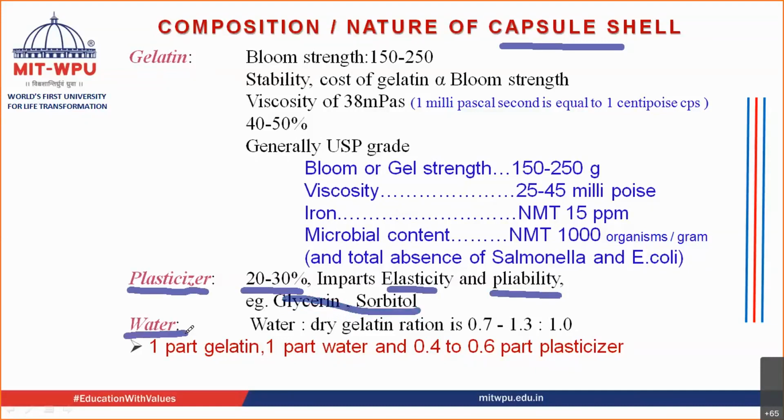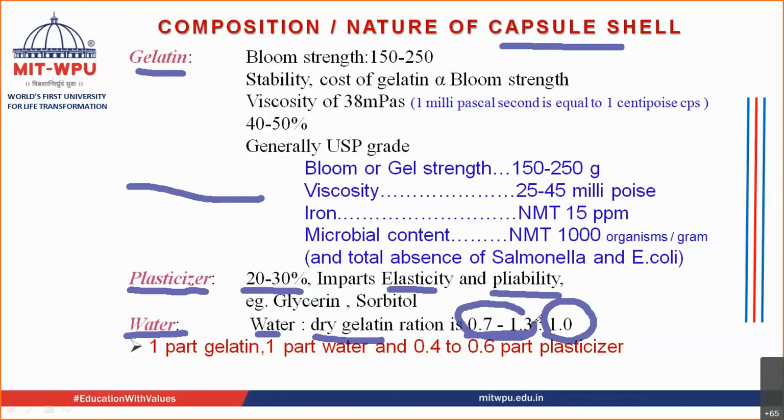Now, the next important component that is present is water. Usually the ratio of water to dry gelatin is near about 0.7 to 1.3 to 1 of gelatin. So if you are using 1 gram of gelatin, then near about 0.7 to 1.3 gram of water is added. If you take the mid of it, it also comes as 1. So near about 1 to 1 is the ratio of water to dry gelatin.